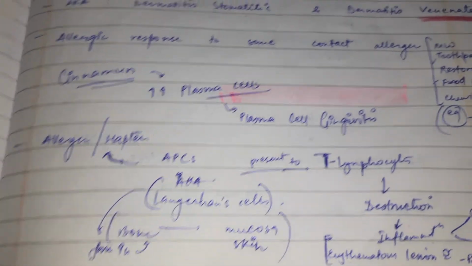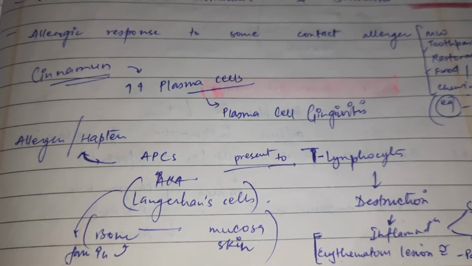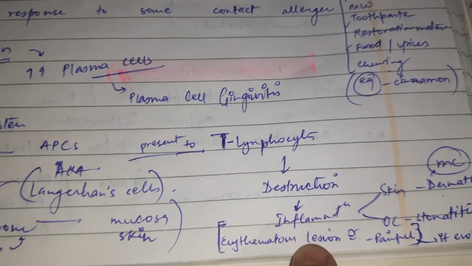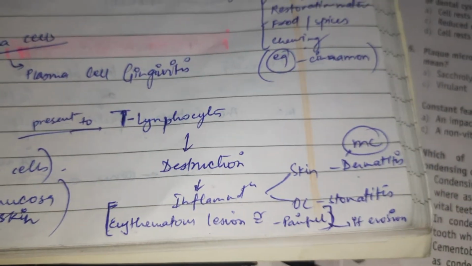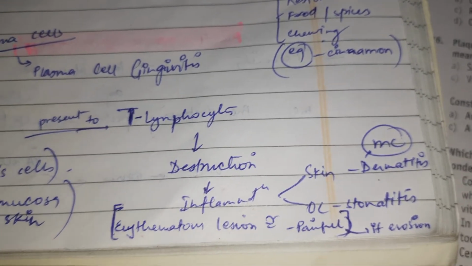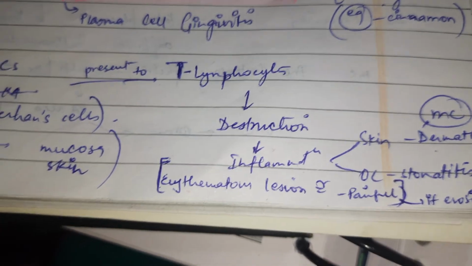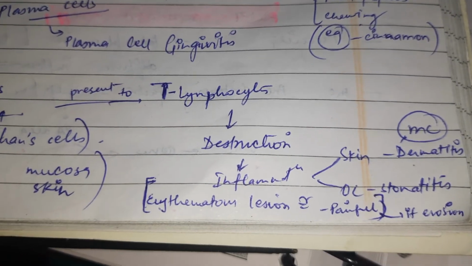APCs, antigen presenting cells, the Langerhans cells, present the allergen hapten to T lymphocytes, which cause destruction and inflammation of skin and oral cavity. In skin, it is called dermatitis. In oral cavity, it is called stomatitis. It will cause an edematous lesion, which is painful if eroded.